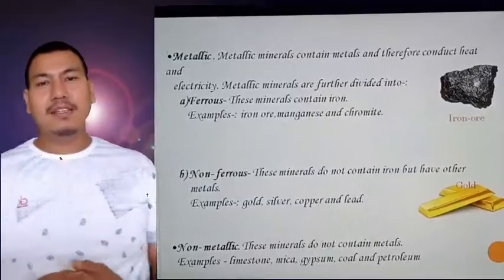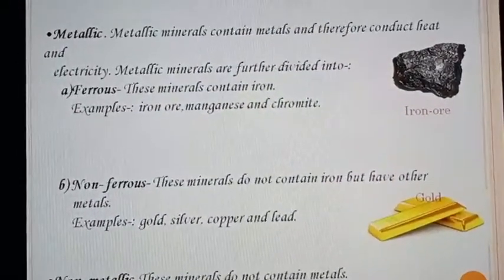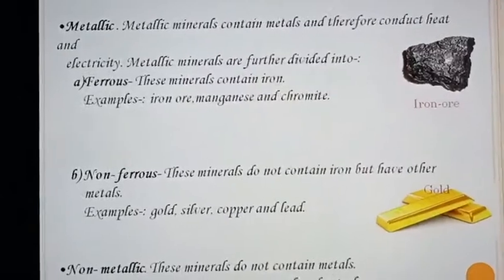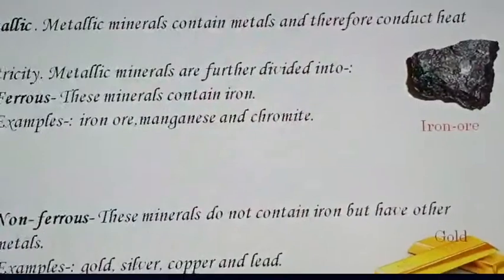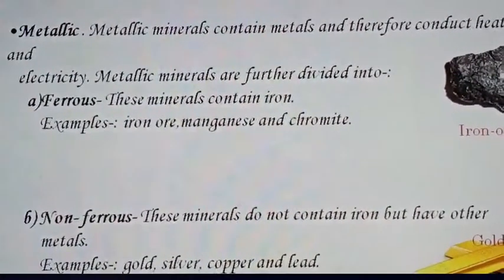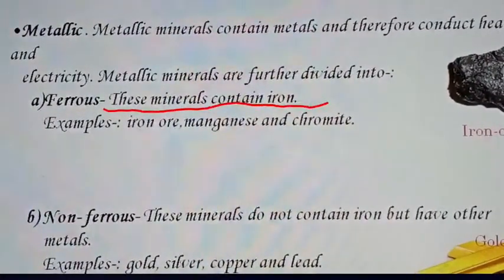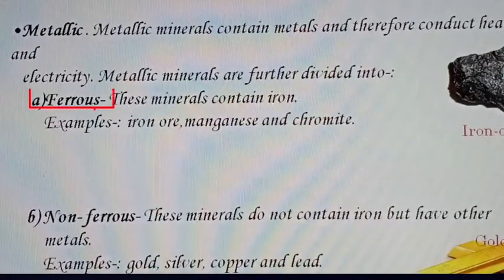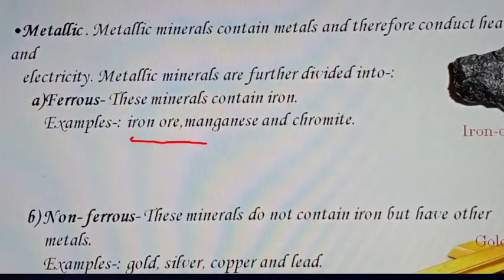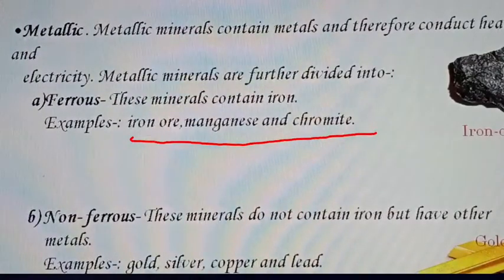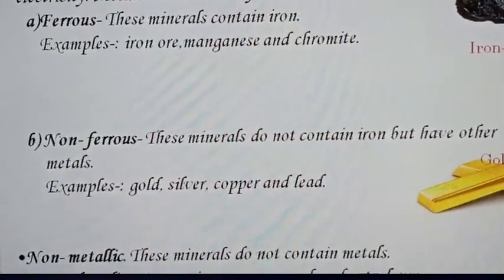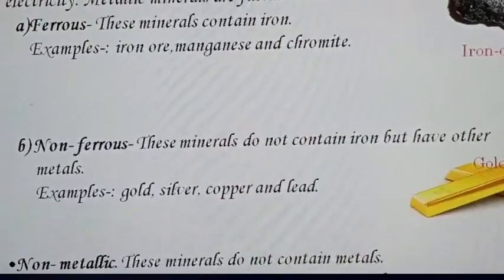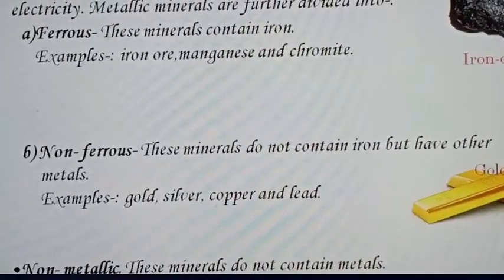Now the metallic minerals are subdivided into ferrous and non-ferrous. So what is ferrous? Those minerals that contain iron. Minerals in which iron is found in a large quantity are called ferrous minerals. Examples are iron ore, magnesium, manganese and chromite. So these are the minerals where we find iron, and we call them ferrous.